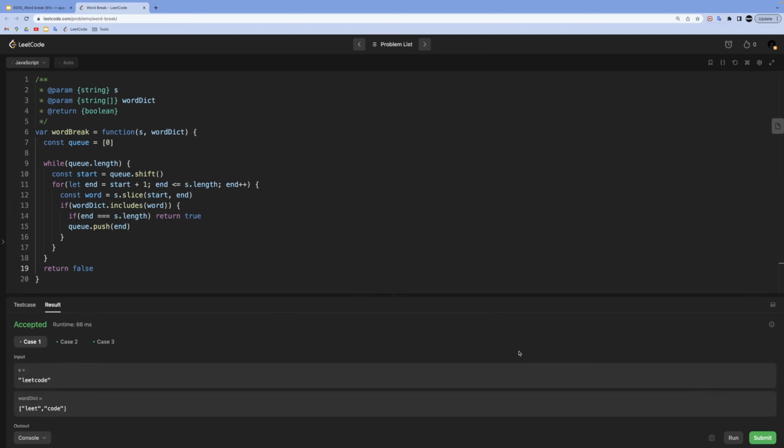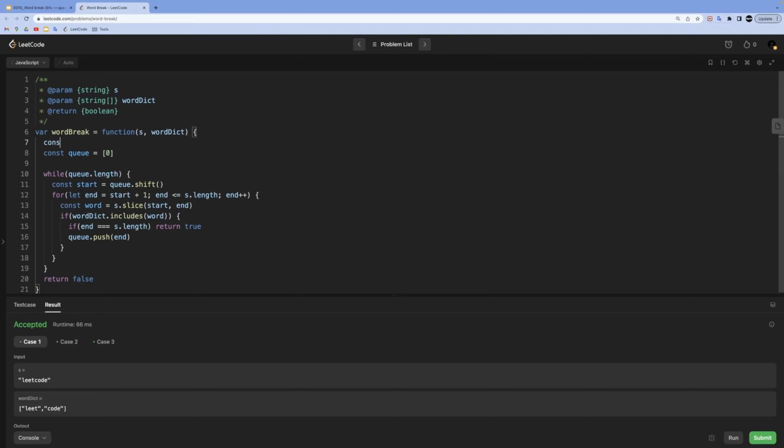Now, if I run this, it will pass all of the test cases, like all of the smoke tests before submitting. But there are two things before the real submission. First is the way that we look up words inside of our dictionary using array.includes. Array.includes in JavaScript has O of n time complexity, but we can improve that lookup to O of 1 constant time complexity by using a set. So we will create a set of the word dictionary. So our dictionary is going to be new Set of our real dictionary, and then check from our set in order to see if it has the possible match for our word. And if I run this again, everything is passing.